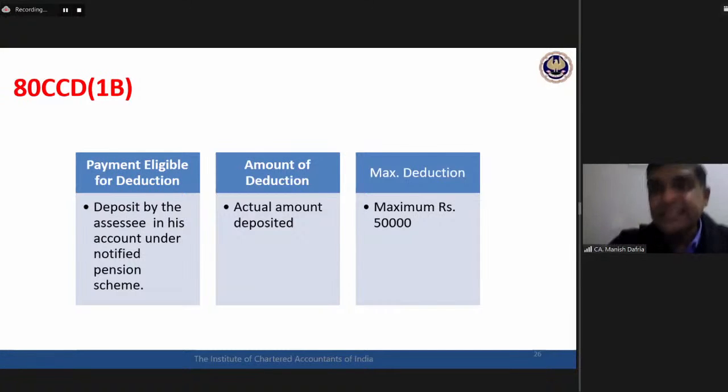So, I'm repeating it: 80CCD1 and 80CCD1B both have contribution by the assessee. Any contribution in 80CCD1 will get clubbed within that overall limit of 1,50,000. For any contribution under 80CCD1B, an additional 50,000 deduction can be claimed by the assessee. So this is regarding this whole 80CCD.